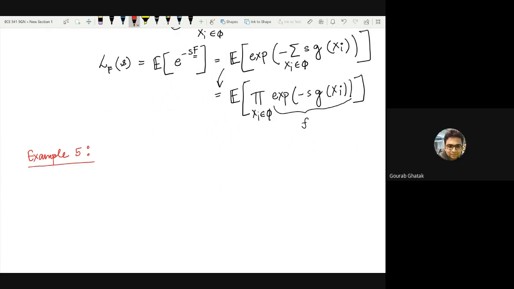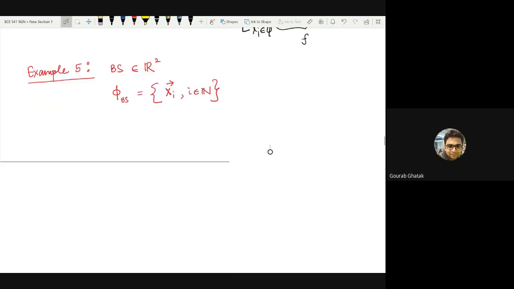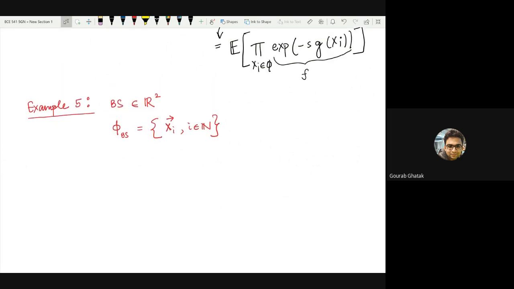Suppose there are base stations which are randomly deployed in an infinite two-dimensional space, so base stations belonging to R square. The locations of these base stations are modeled using a point process phi, let's say phi bs, which is simply the locations x_i, where i belongs to the natural numbers, of course. They denote the locations.